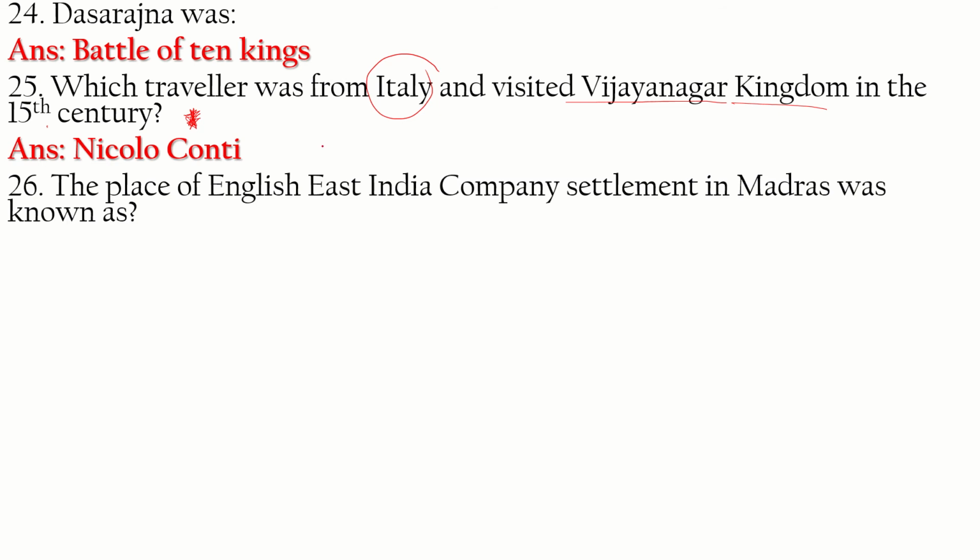Question 26. The place of English East India Company settlement in Madras. This is important, okay? The East India Company was there in many places. So if it is Madras, then it is Fort St. George. The place of English East India Company settlement in Madras was Fort St. George.